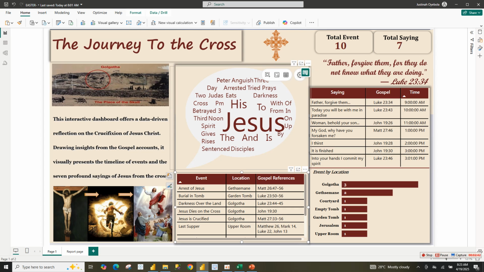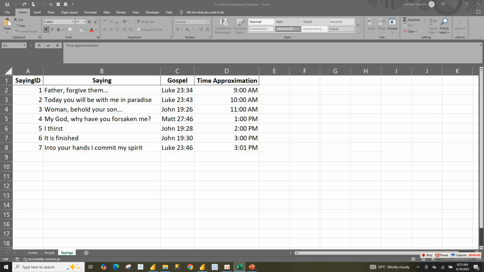And now we will be starting our analysis. The first thing that I want to show is the data. These data are compiled together using biblical references. I gathered information from the Bible and put it together into a dataset for us to be able to use to analyze and build our dashboard.